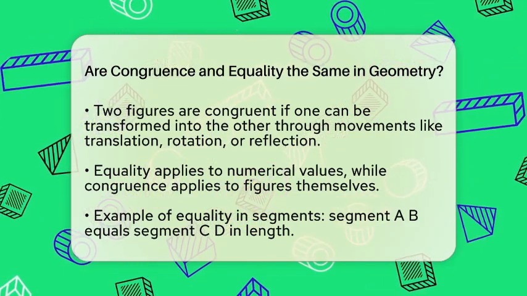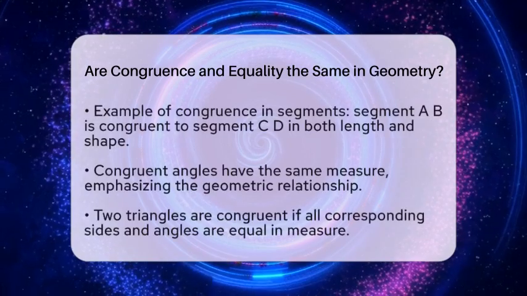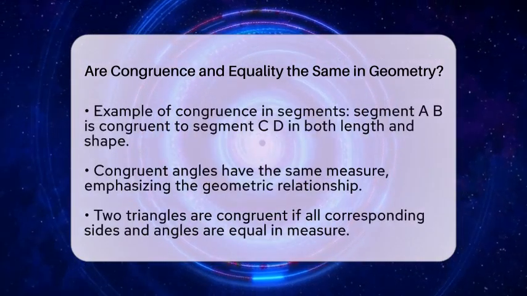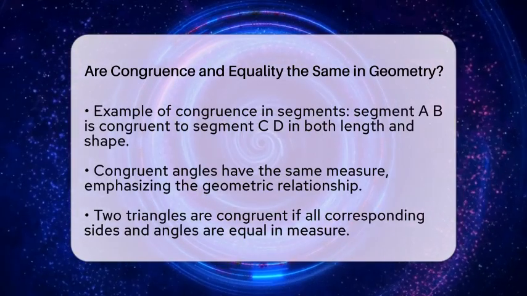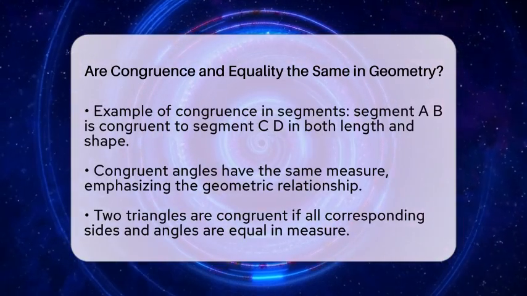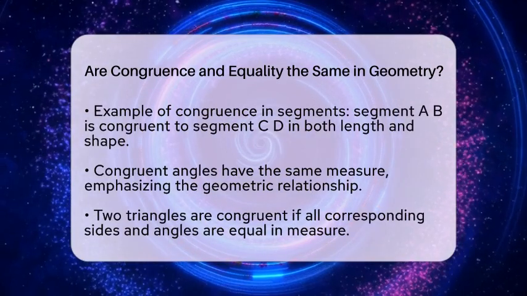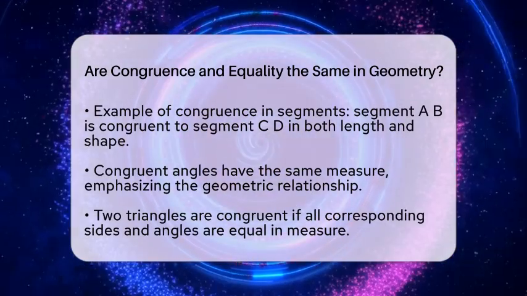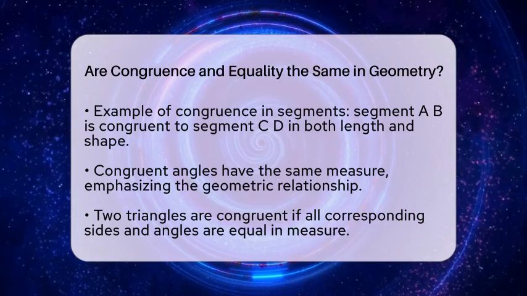If we say angle A equals angle B, we are referring to their measures being equal. But if we say angle A is congruent to angle B, we are stating that the angles themselves are the same in size and shape. In geometry, congruence is an equivalence relation. This means it has certain properties.